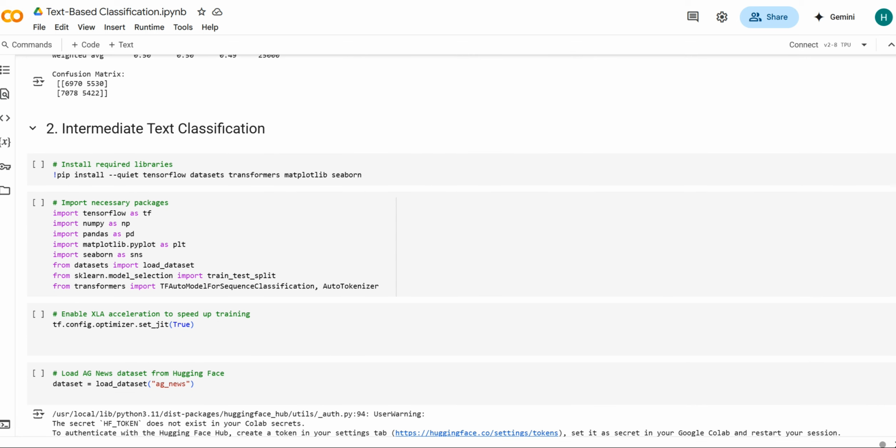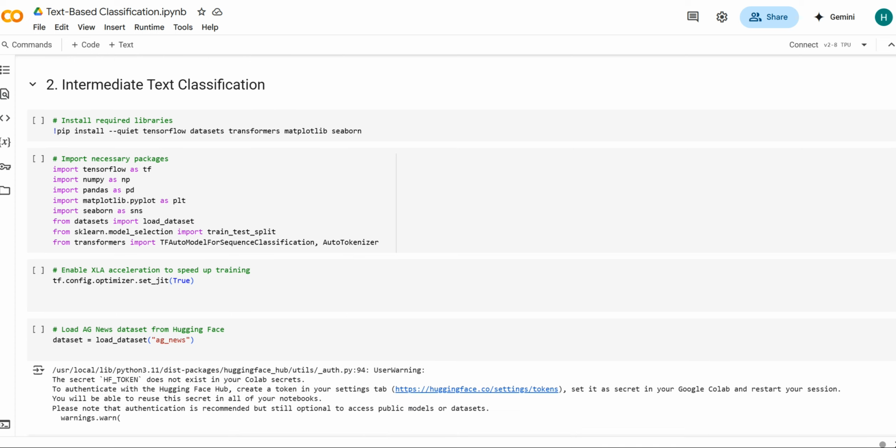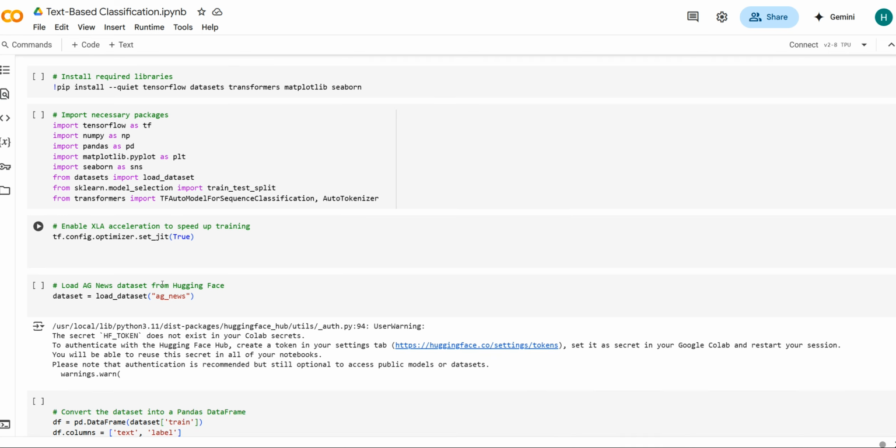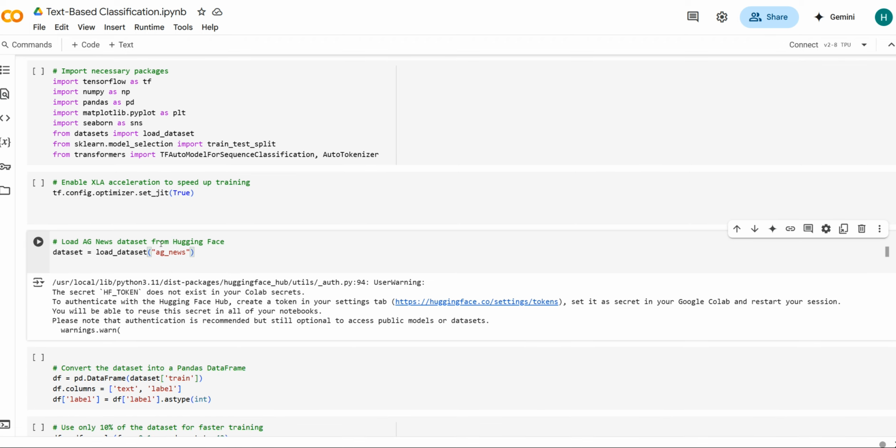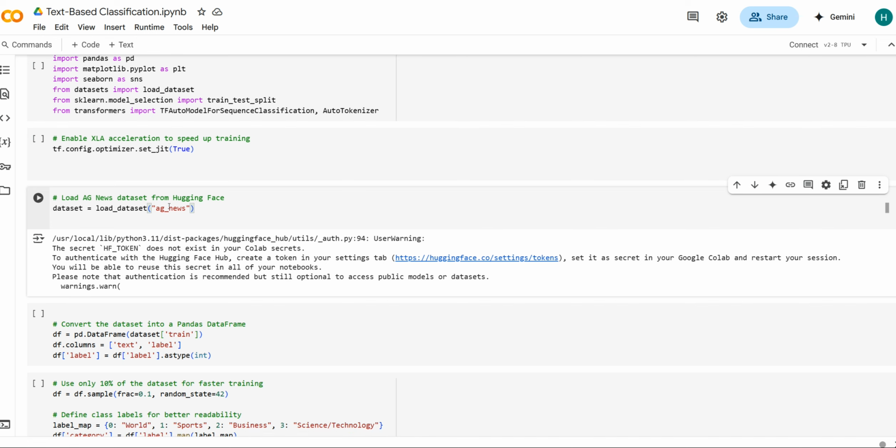And then moving on to text classification based on DistilBERT on AG News. As we discussed, we're going to use TensorFlow for neural network training, and here we're going to load the dataset from AG News, and then use pre-trained BERT models.